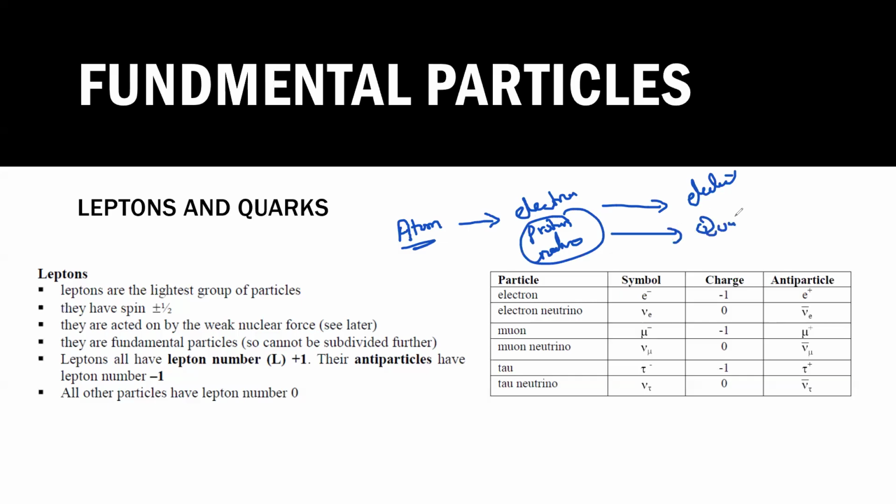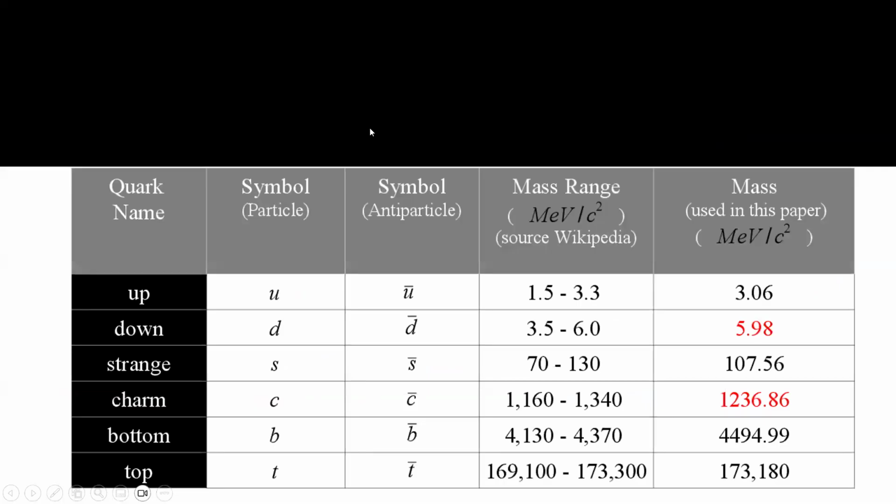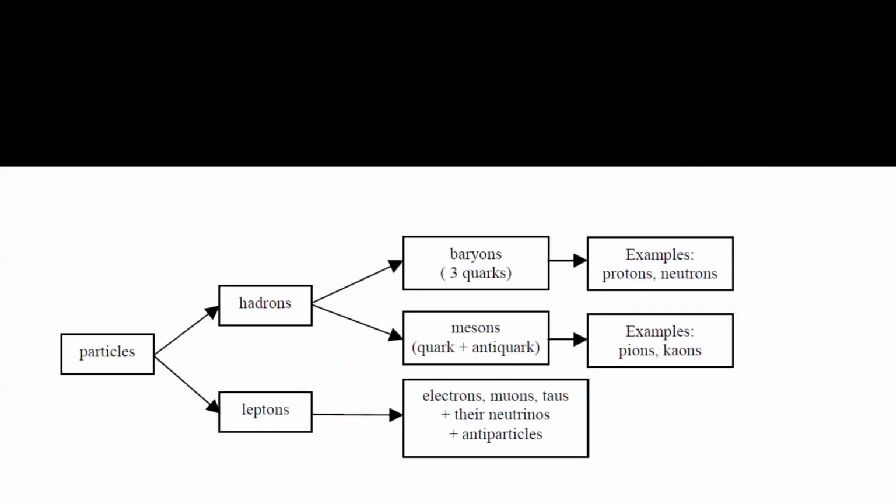Actually, they are combinations of quarks. So till now, we consider electrons and quarks to be the fundamental or basic particles. Maybe in future we may find new particles, but a lot of theories support the idea that electrons and quarks are the fundamental particles.